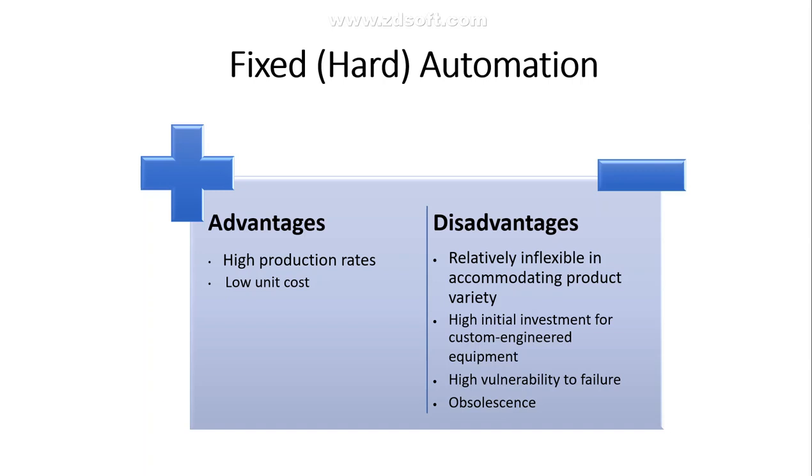We can reach a stage of obsolescence in terms of machineries or electronic devices being installed, because that is fixed. You don't have chances of upgrading the machines that you're using. So there is a chance of obsolescence in terms of the technology or machineries being used. Okay, this was all about fixed automation.